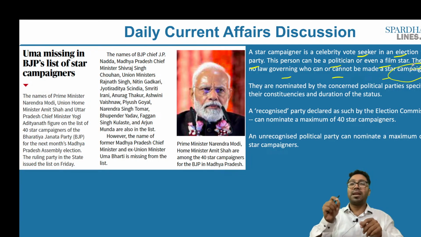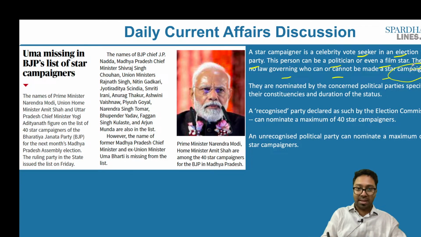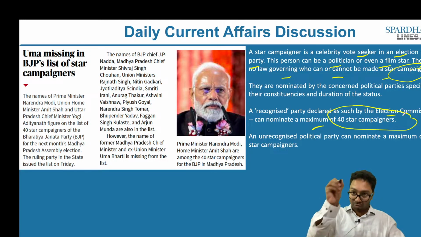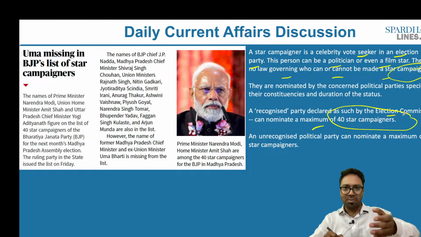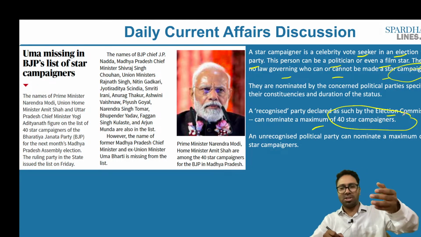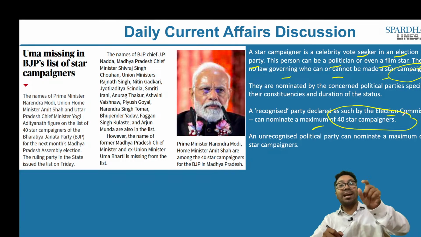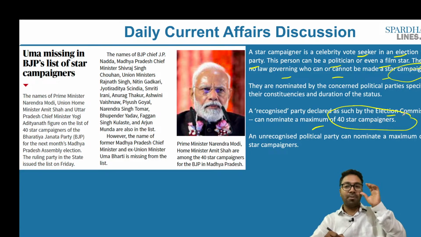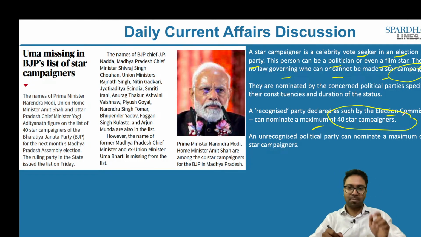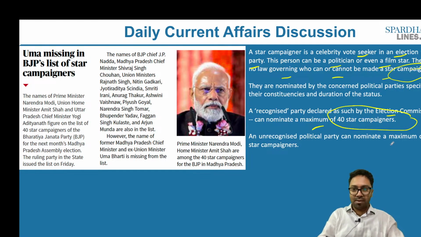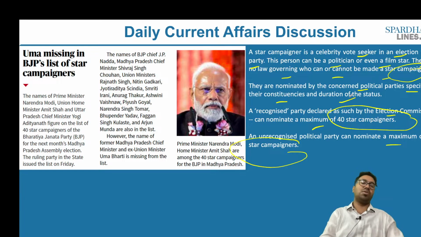And how many people can be added as star campaigners? A recognized party, as declared by the Election Commission, can nominate a maximum of 40 star campaigners for that political party. It can be the BJP, the Congress, the JDU, and so forth. So a recognized political party can nominate as many as 40 star campaigners. An unrecognized political party can nominate a maximum of 20 star campaigners. They are nominated by the concerned political party, specifying their constituencies and the duration of the stay.